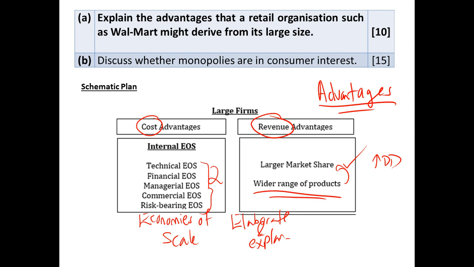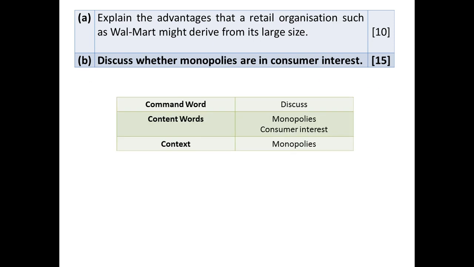So I think question A is very simple. Just elaboration on these two points here. It's fairly easy. Without further ado, let us move on to question B now.